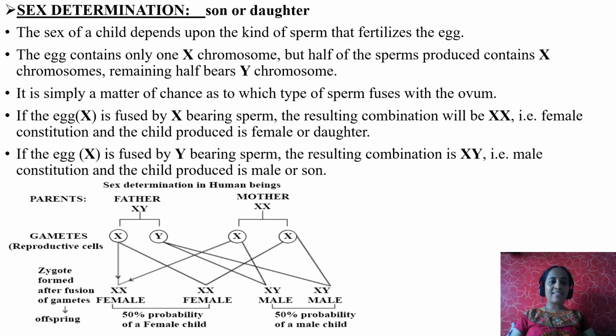When an X chromosome carrying sperm fuses with X, then it is a female. See, there are 50-50 chances. Totally, when you see the probability, there are 50% chances of females and 50% chances of males.